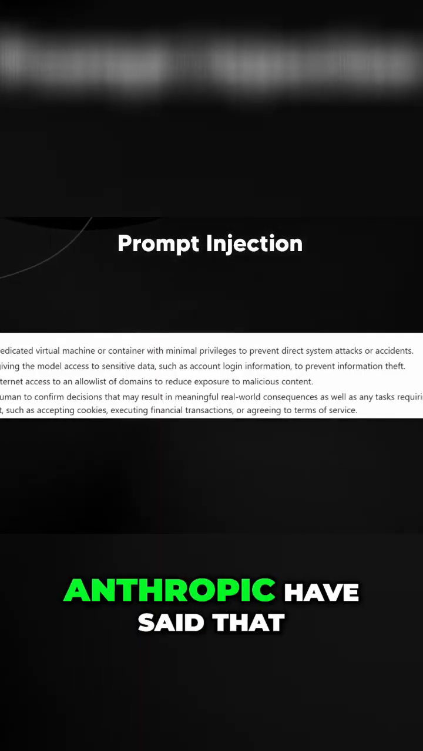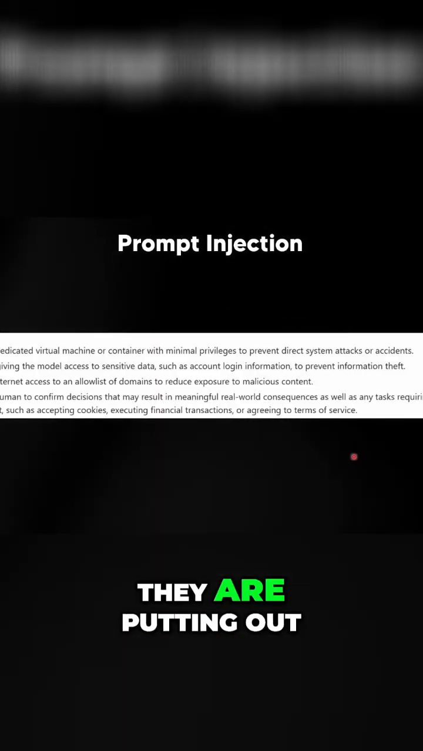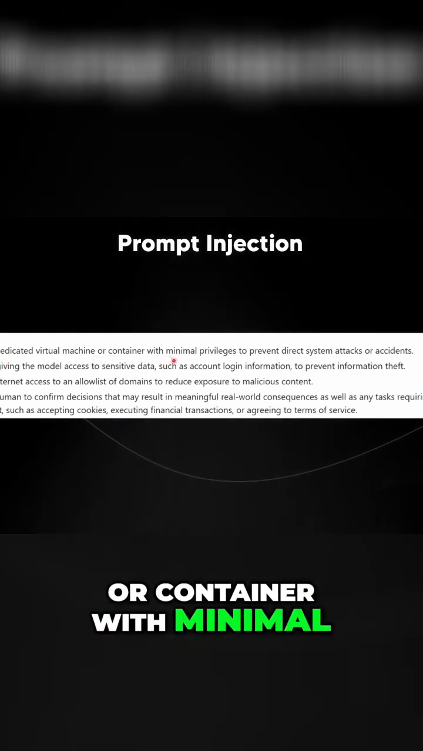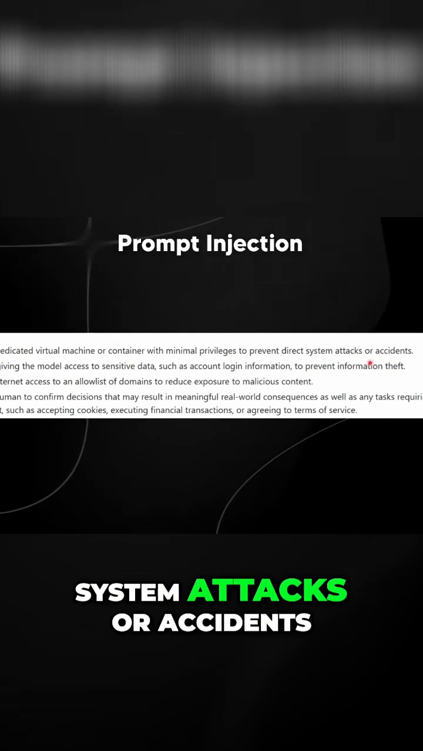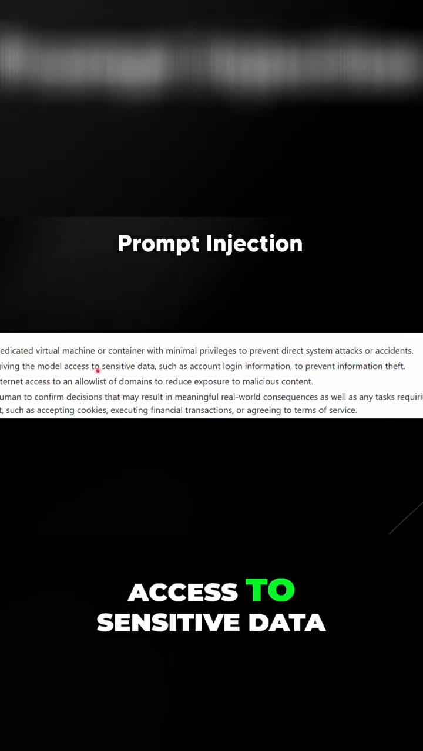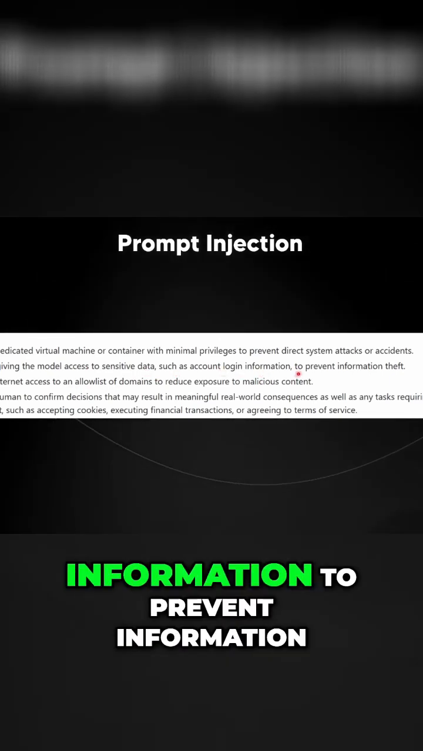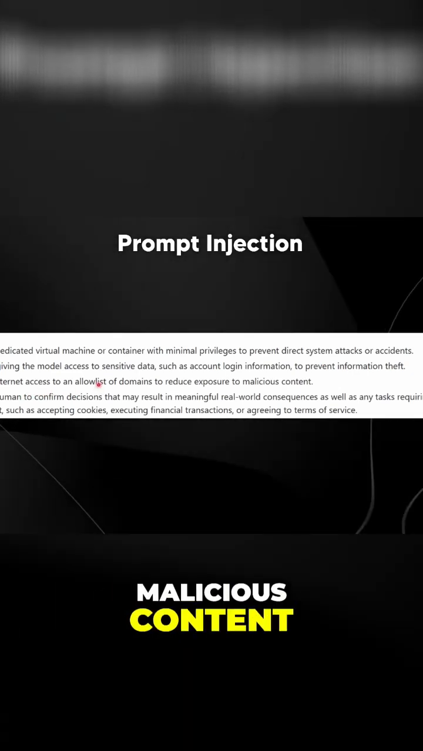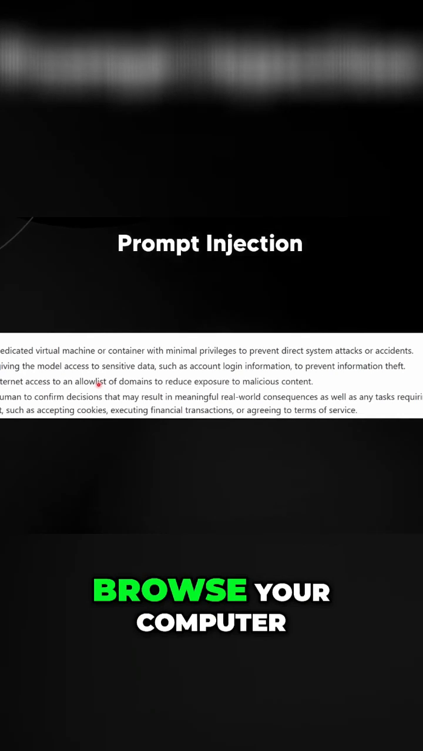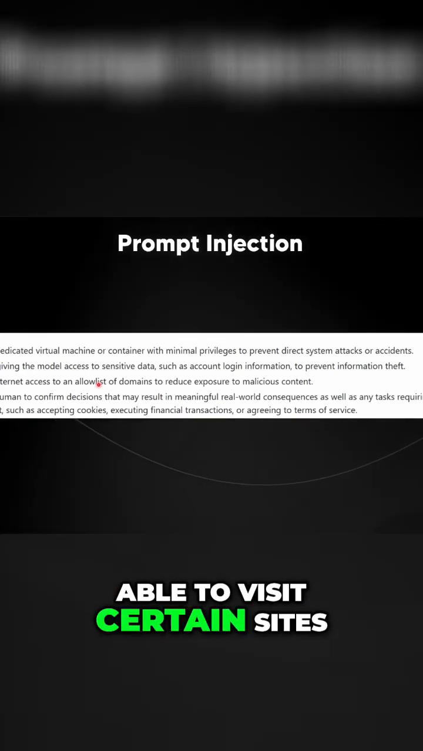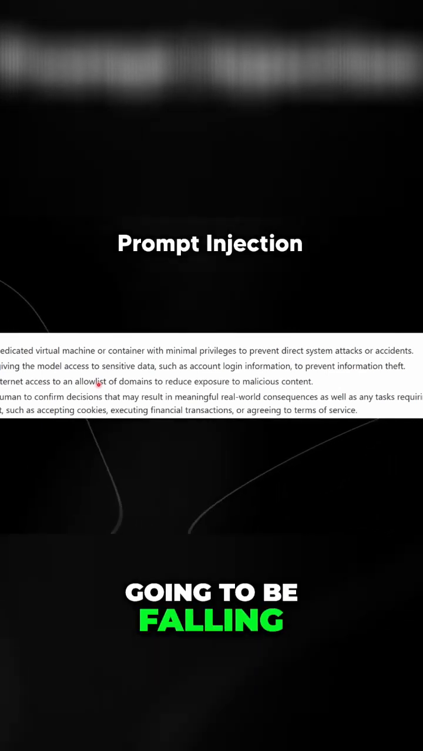So this is what Anthropic have said that they are putting out for the guidelines, and they said use a dedicated virtual machine or container with minimal privileges to prevent direct system attacks or accidents. Of course, avoid giving the model access to sensitive data such as account login information to prevent information theft, because of course this could happen, and limit internet access to an allow list of domains to reduce exposure to malicious content. So if you're going to let the AI system browse your computer, it might be worthwhile to actually have it only be able to visit certain sites. That way you're not going to be falling for these malicious scams.